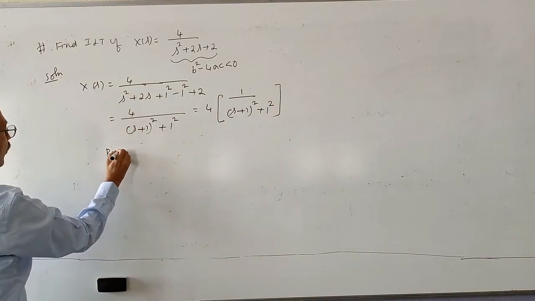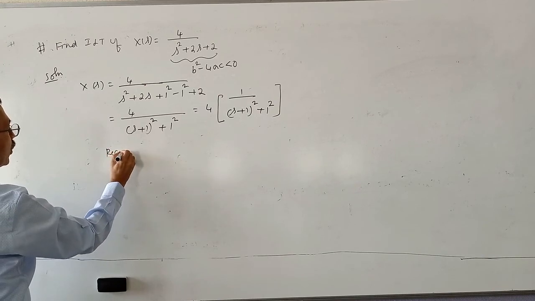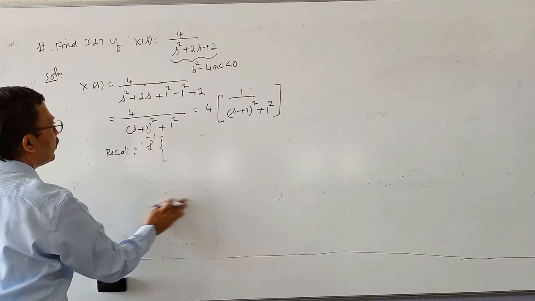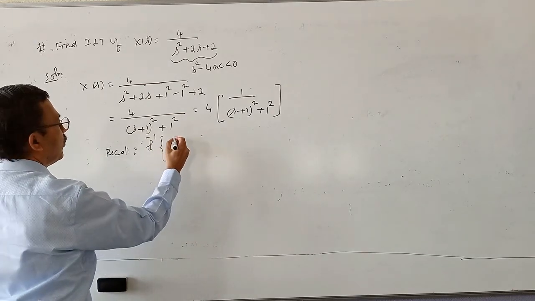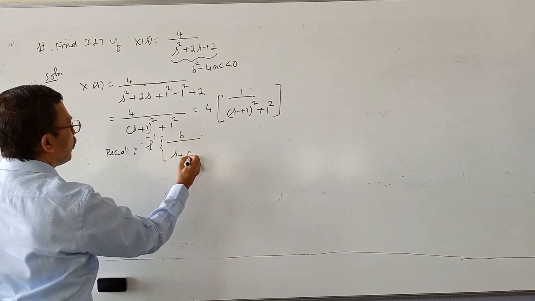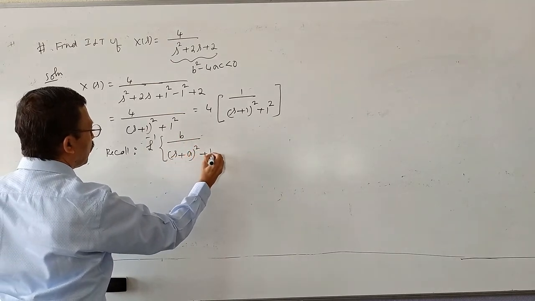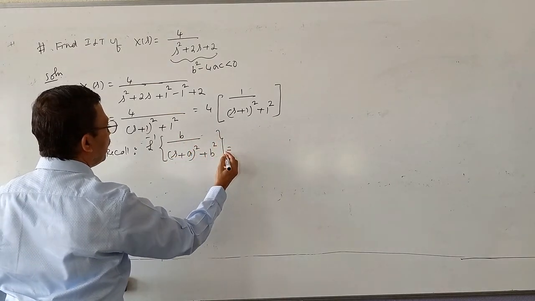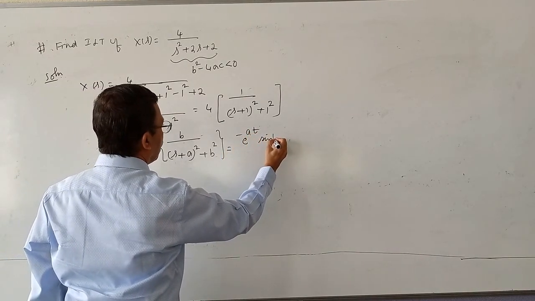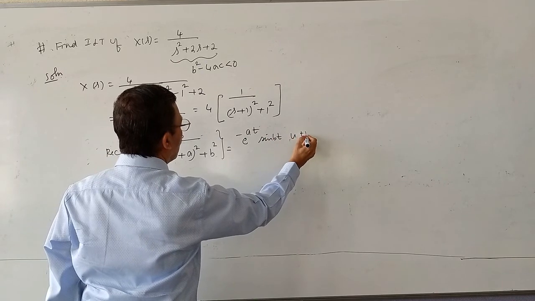Recall, the Laplace inverse of b divided by ((s+a) whole squared plus b squared) is equal to e to the power minus at into sin bt into u(t).